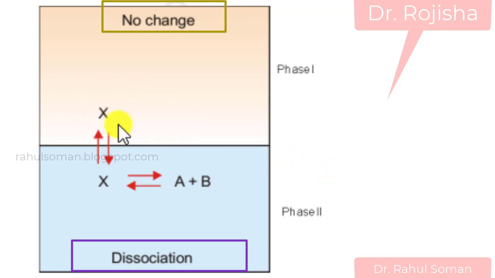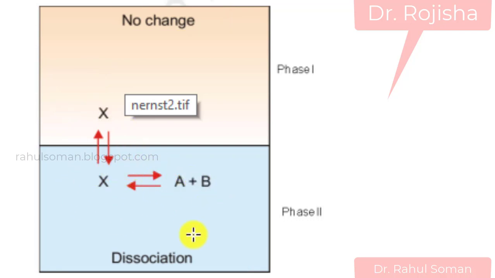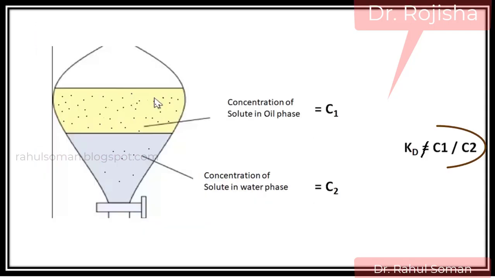X is the solute, and if it enters phase 2, it will undergo dissociation. So here the solute is not existing as the same molecule in this phase, and we can't apply the law that C1 by C2 is a constant.